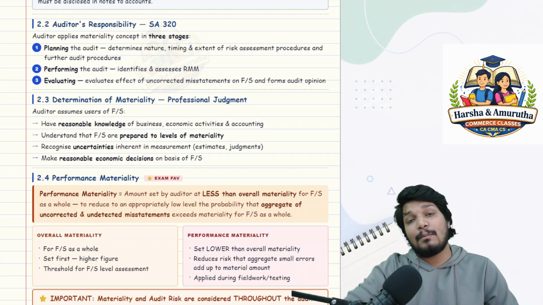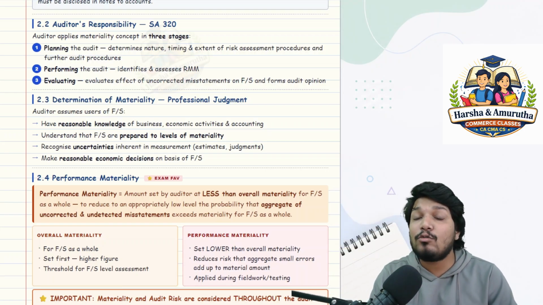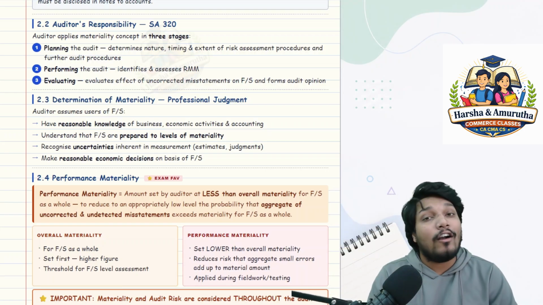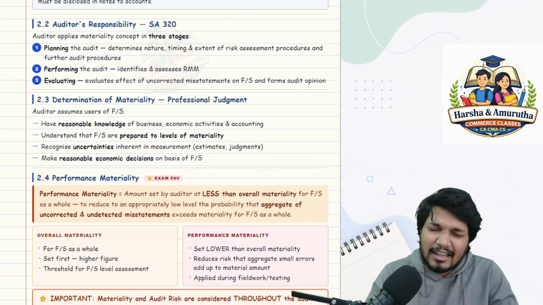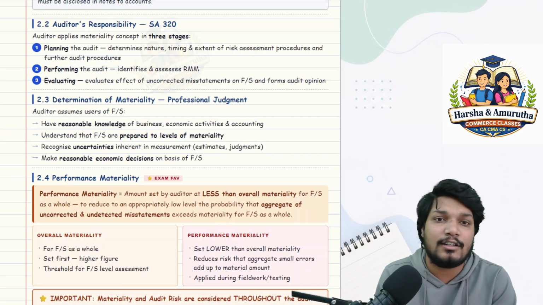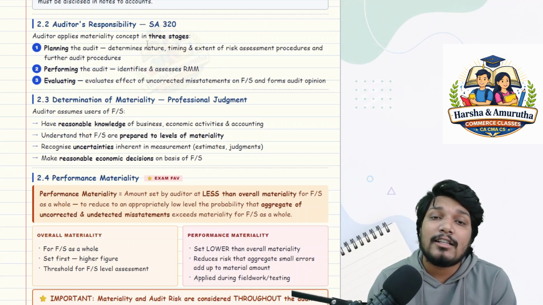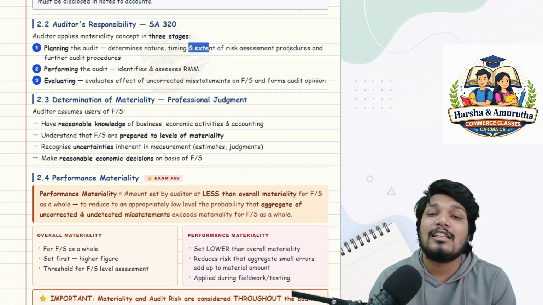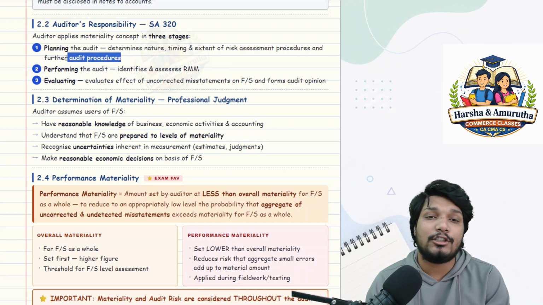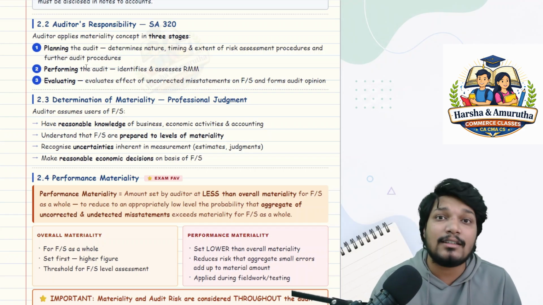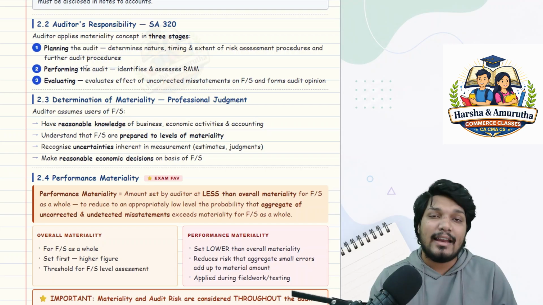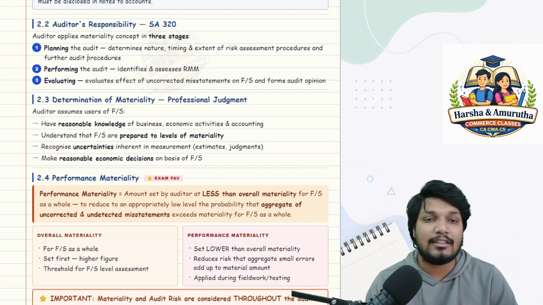Sir, before planning, there is something which we read in chapter 2. What is it, sir? Audit strategy. Audit strategy also he needs to consider few things as far as materiality is concerned, because planning determines what? Nature, timing and extent of risk assessment procedures and further audit procedures. Further audit procedures are determined only when you are able to exercise your professional judgment and determine something called materiality, sir.